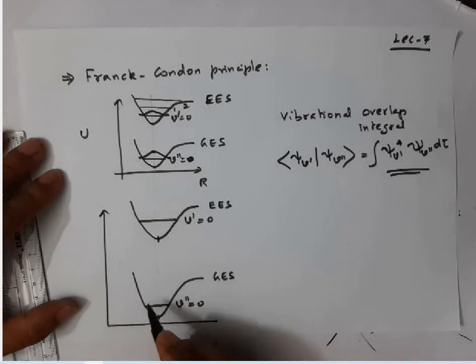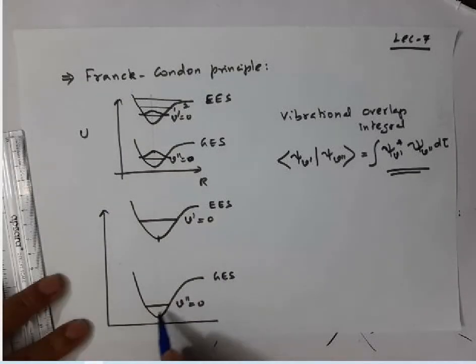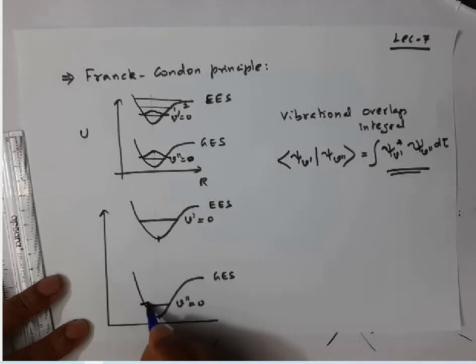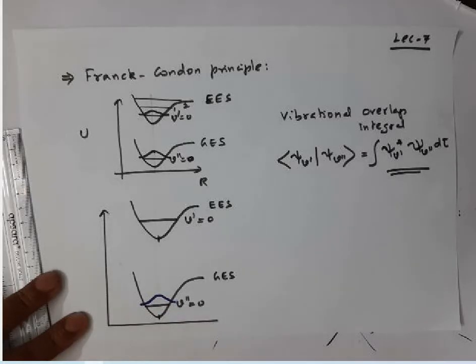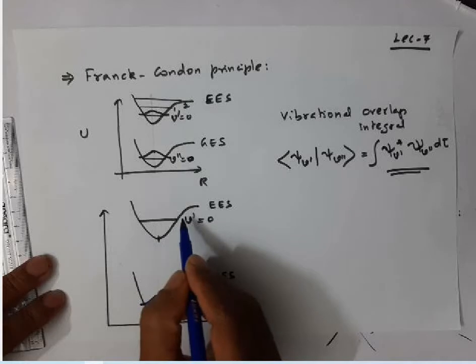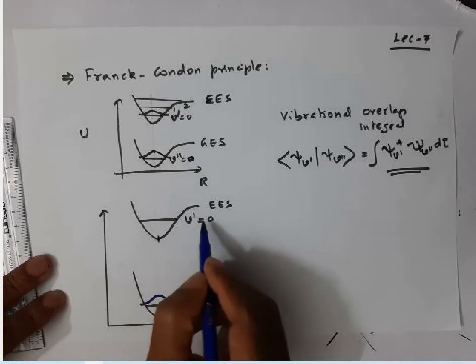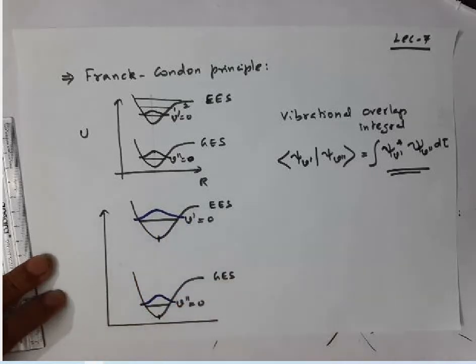Now you know very well the wave function of the ground vibrational state in the ground electronic state. This is actually the vibrational wave function. The vibrational wave function will appear like this. This is the nature of the wave function in the ground vibrational state of the ground electronic state. Similarly, the wave function in the ground vibrational state of the excited electronic state also appears like this. Now, what is the meaning of this overlap integral?